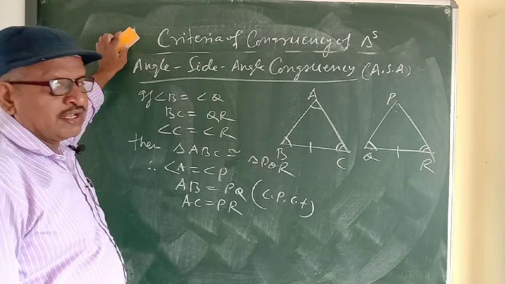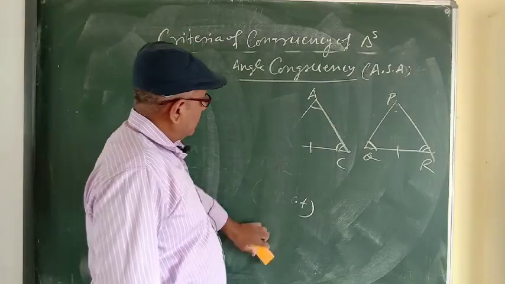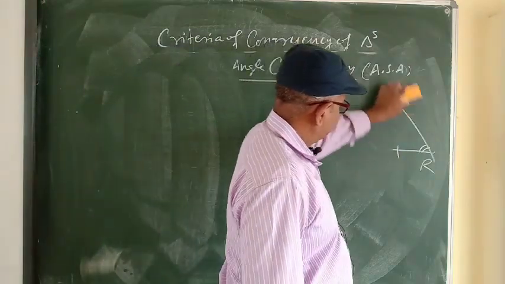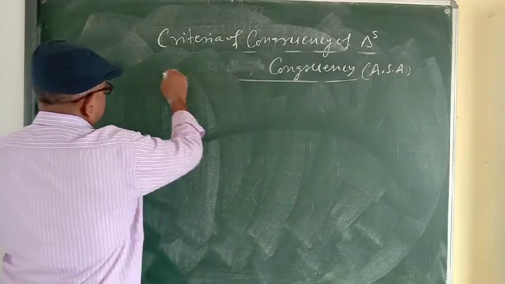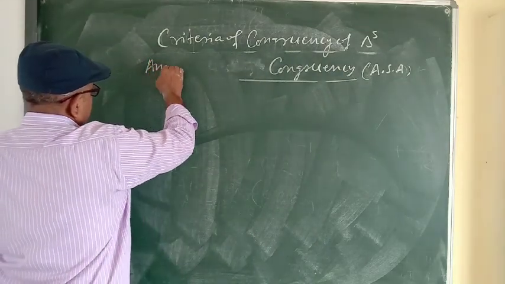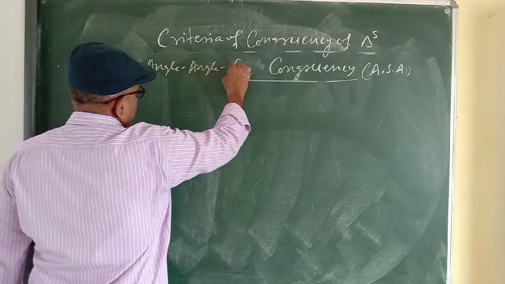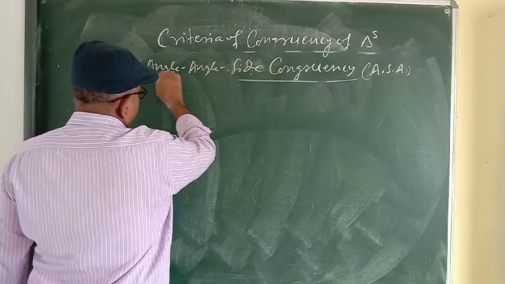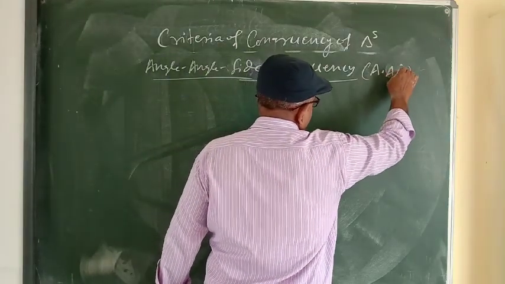Next one, angle angle side congruency. We write it AAS.